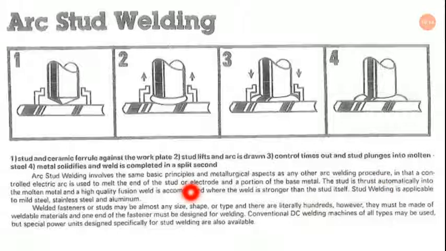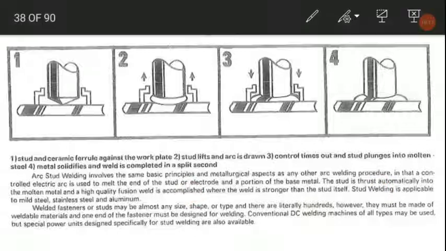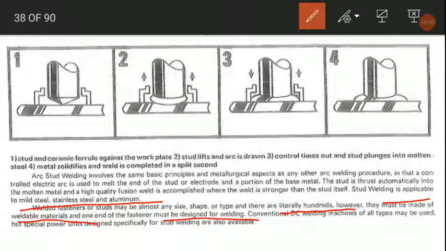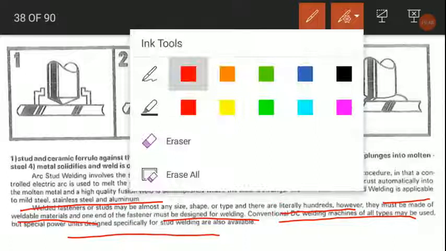So stud welding is very much applicable. This is the main thing you have to remember: to weld mild steel, stainless steel and aluminum. Welded fasteners or studs may be almost any size, any shape or type. There are literally hundreds. However, they must be made of weldable materials, and one end of the fastener must be designed for welding as well. And conventional DC machines of all types may be used, but special power units designed specifically for stud welding are also available as well. So that was the stud welding.